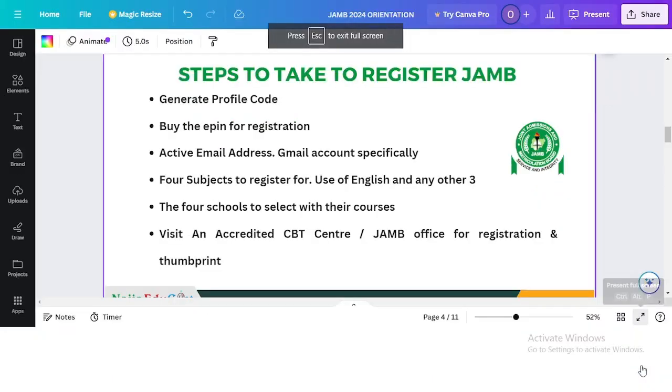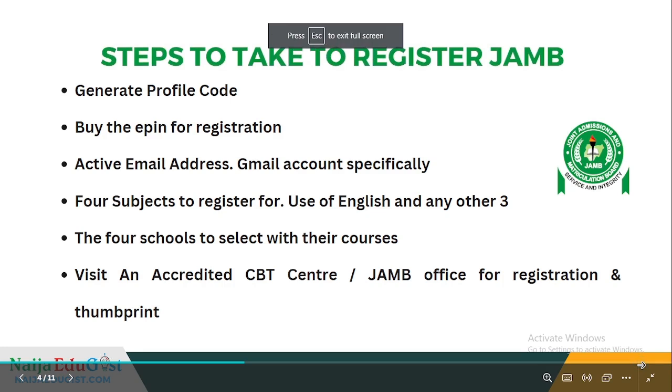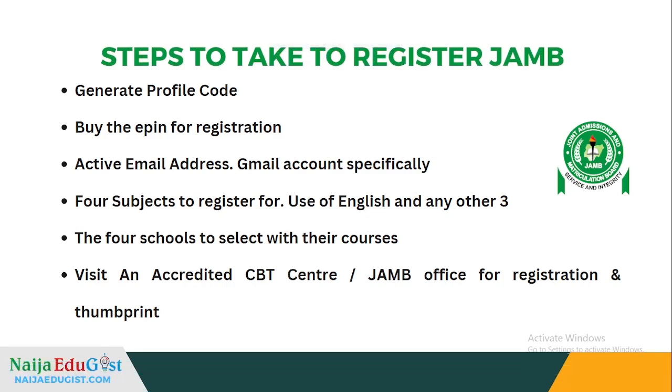After getting the list of the subjects you want to do, then the schools you want to select. You have the option of picking 4 schools: probably a federal university, a state university, a polytechnic, and the fourth one is usually the Institute of Innovations. Most students don't really go for that one, but at least the first 3 can be a university, a polytechnic, and a college of education, however you want it.